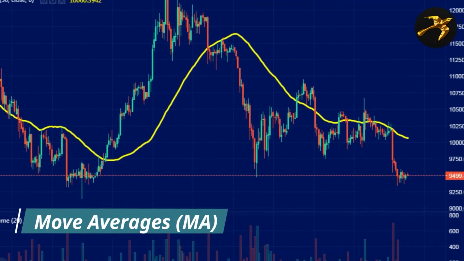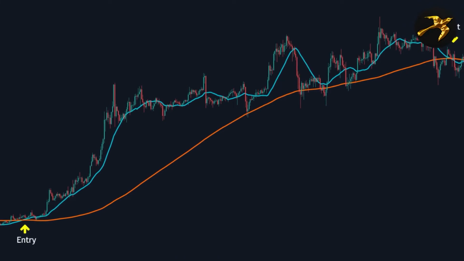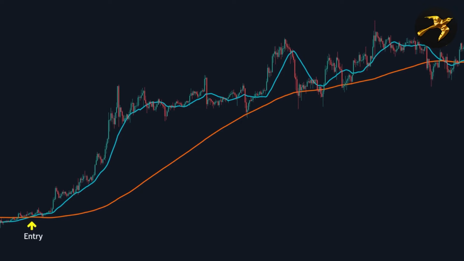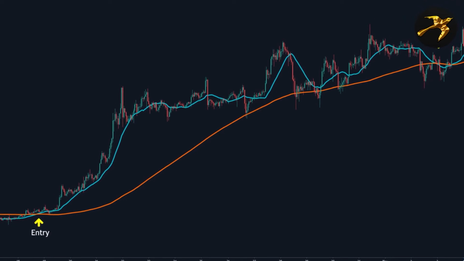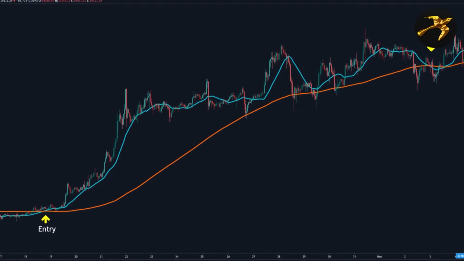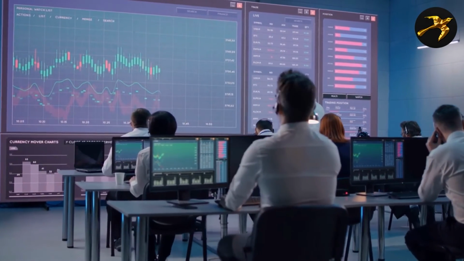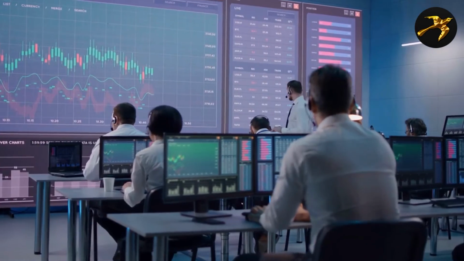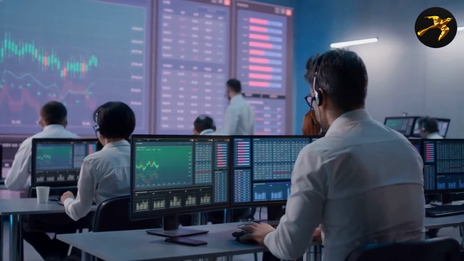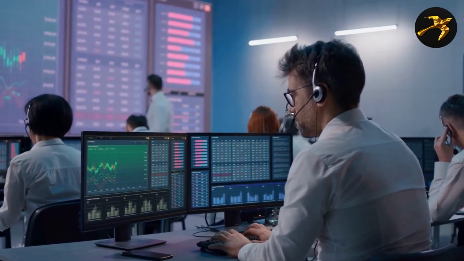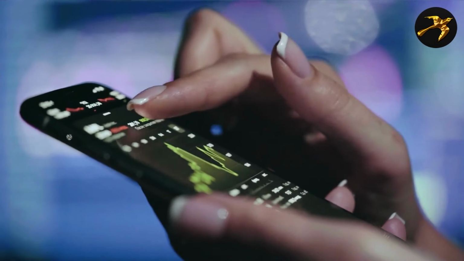Moving averages, MA. Moving averages are a fundamental technical indicator. In general, they indicate the asset's average price over time. MA aids in determining the current trend direction. SMA stands for simple moving average. For a certain time frame, add the closing prices and divide by the number of prices. Then you receive the time period's average price.